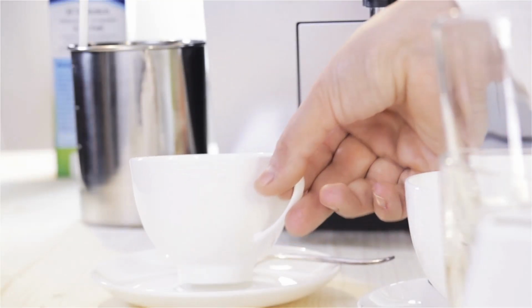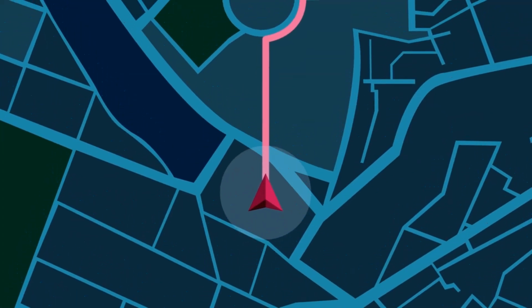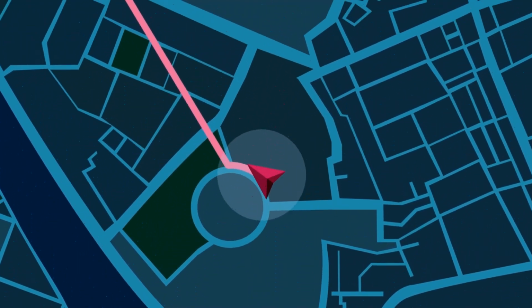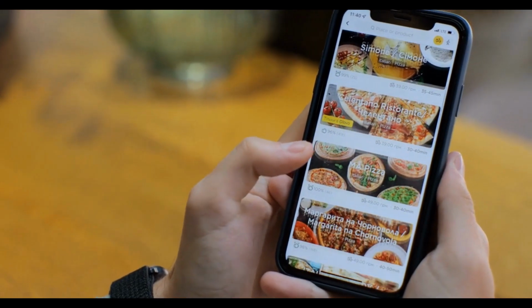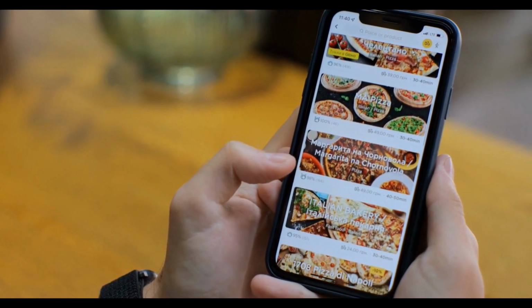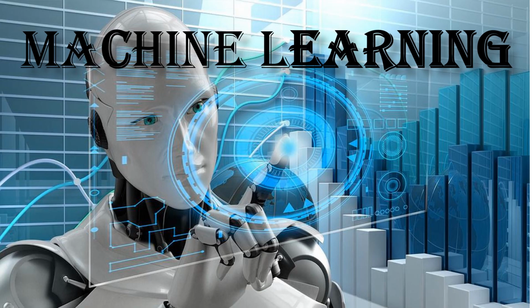As you brew your morning coffee, your coffee maker adjusts the brewing parameters based on your past preferences. Your navigation app guides you through the fastest route based on real-time traffic data. Food delivery apps suggest restaurants and dishes tailored to your tastes and past orders. That's right, all thanks to the type of artificial intelligence called machine learning.